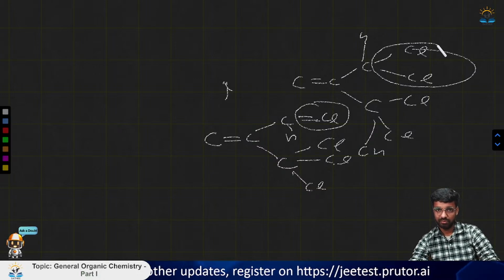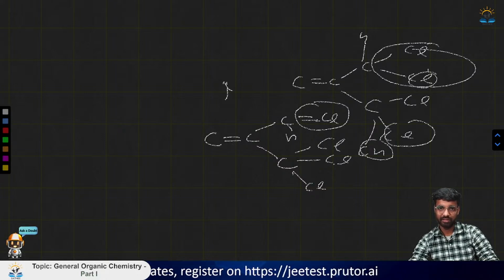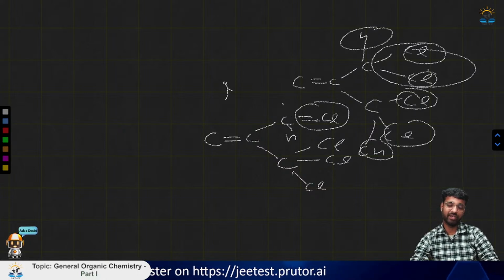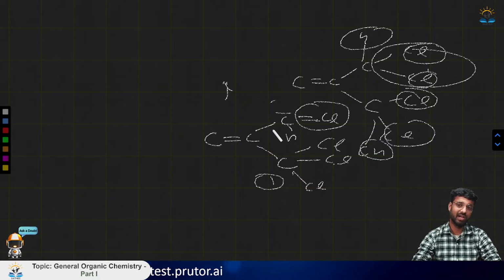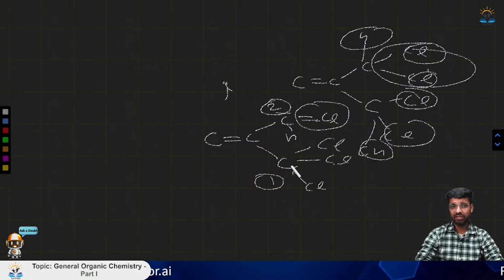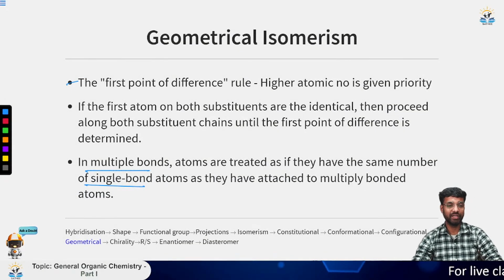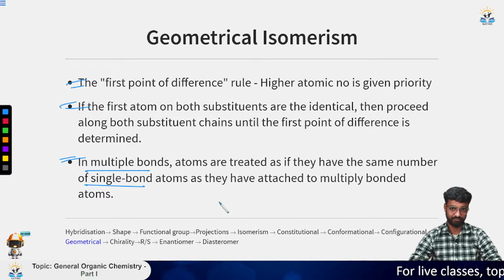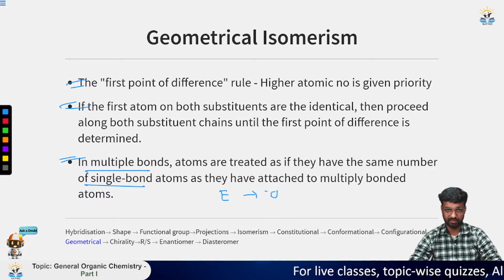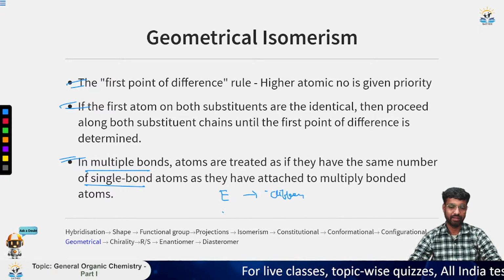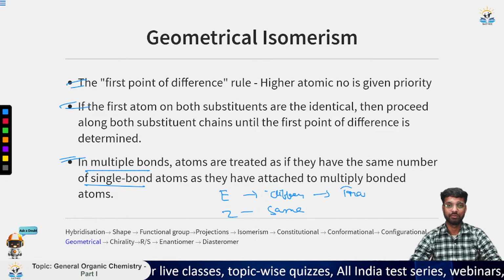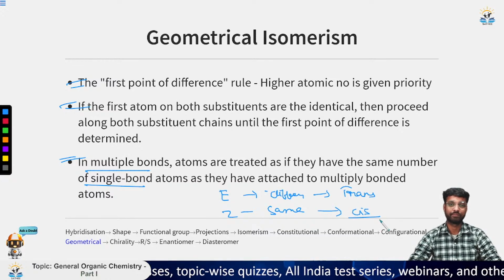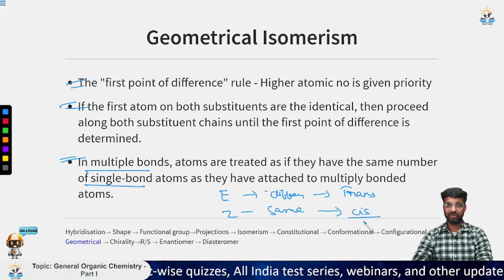Now if you compare these two, chlorine is the same for all of these, and then hydrogen and chlorine. So this one will be given a higher priority as compared to this one. In this way, you can have three conditions and you can name them as E or Z. E is for different sides, meaning trans, and Z is for the same side, meaning cis. So this is all about geometrical isomers.